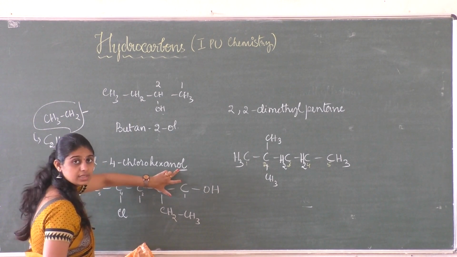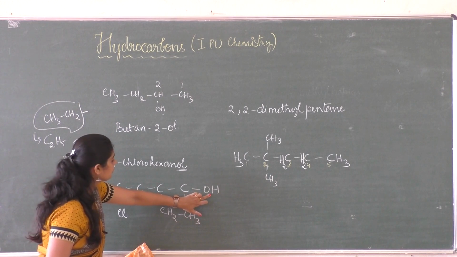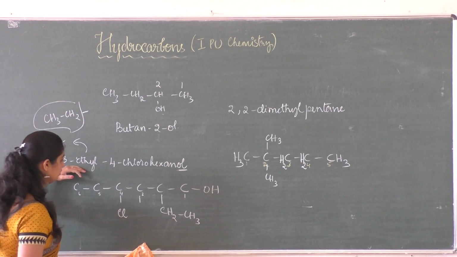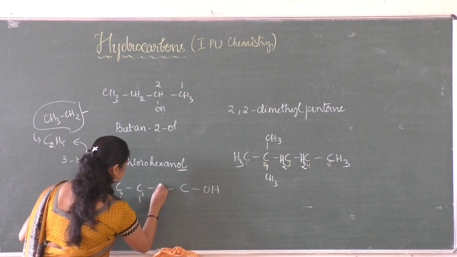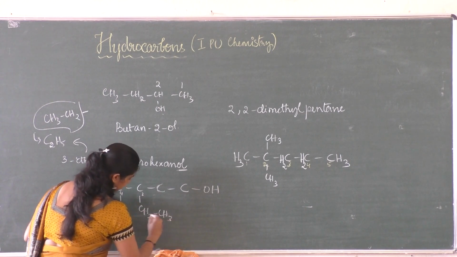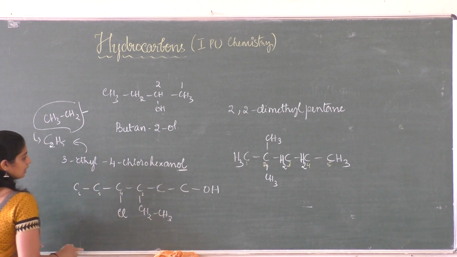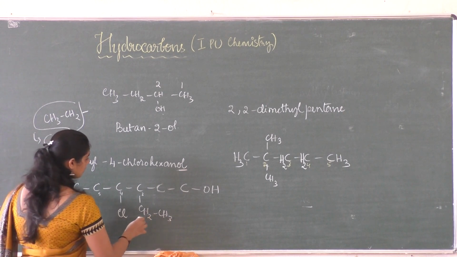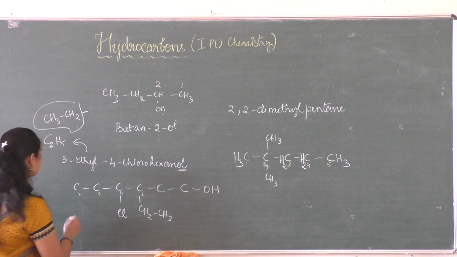So OL, it's the functional group at the first position, so it is OH hydroxyl group. Then substitution at the third position we have ethyl, CH2 CH3, and fourth we have chlorine, chloro group, so it is Cl. So the last thing you need to notice, you need to satisfy the valency of each carbon atom.